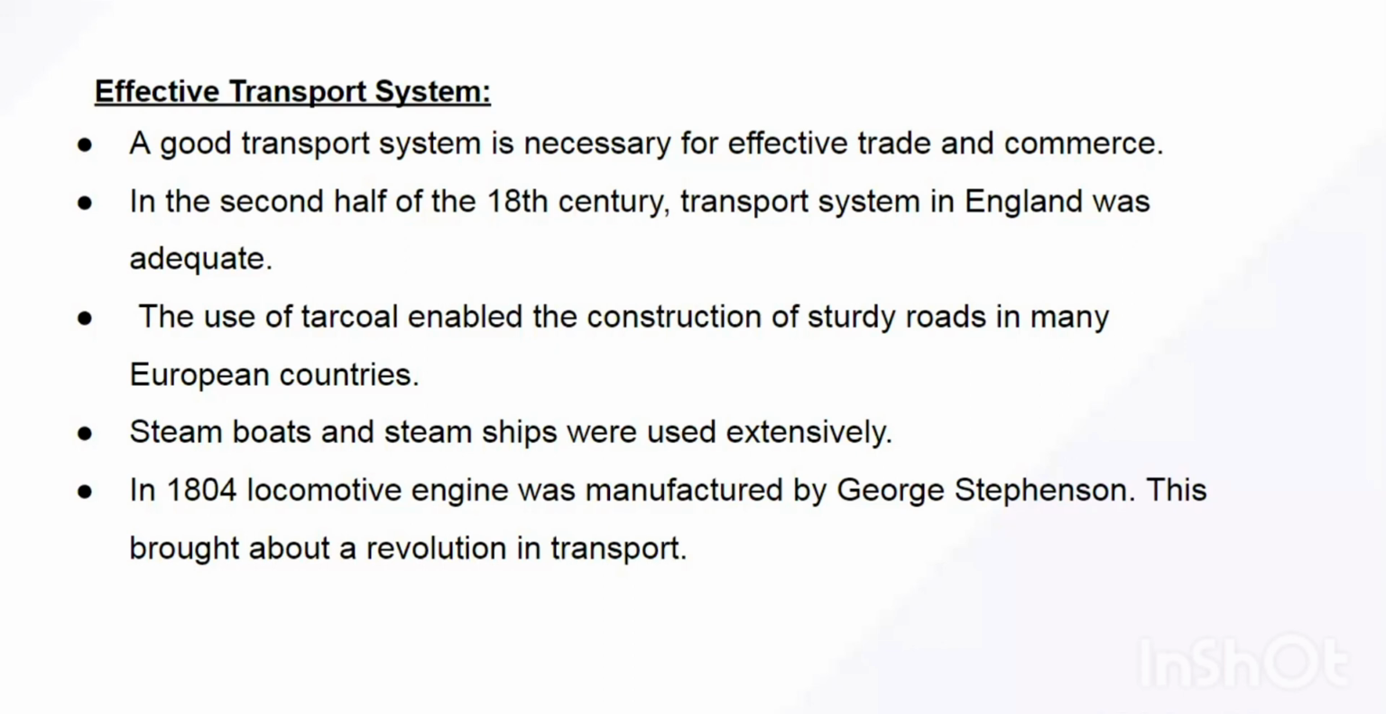Apart from that, this was for the internal trade, where they were using roadways. For the external trade, for the overseas trade, they were using waterways with the help of steamboats and steamships. And apart from that, within the colonies, like India was such a big colony, so goods should reach each and every corner of India. For that, railway lines were laid in India.